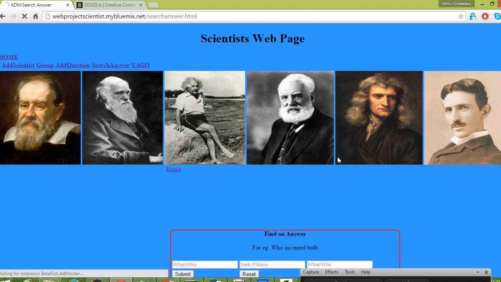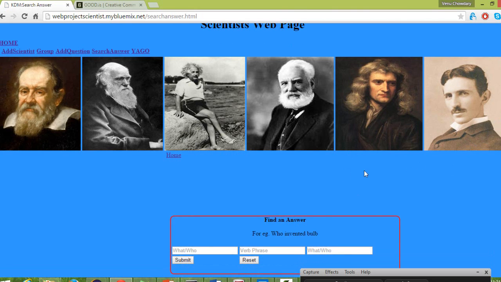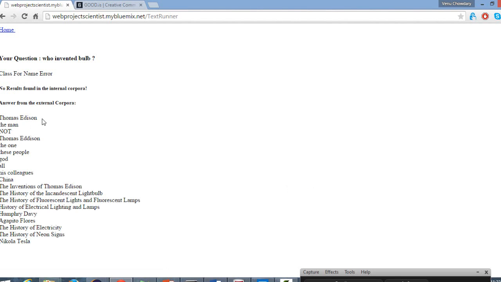Another important feature is the question and answer API. We developed this through natural language processing. Here you need to give the subject, verb or predicate, and the object. For example, who invented the bulb? I'm going to give the input in these three text boxes, and if I submit it, you can get the information. Here is the most confident answer: Thomas Edison invented the bulb.